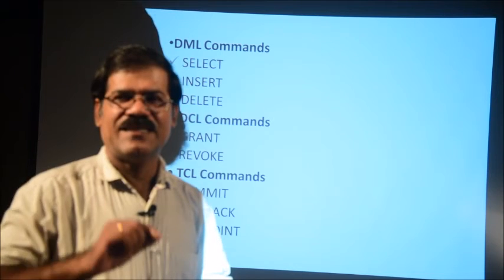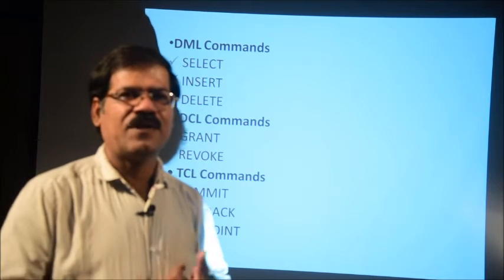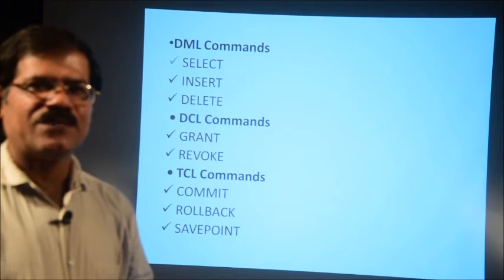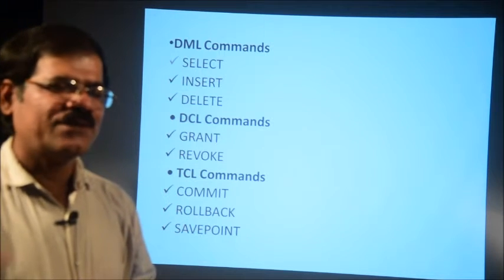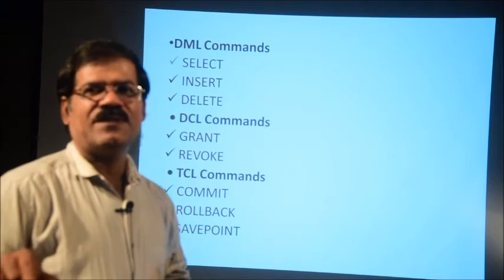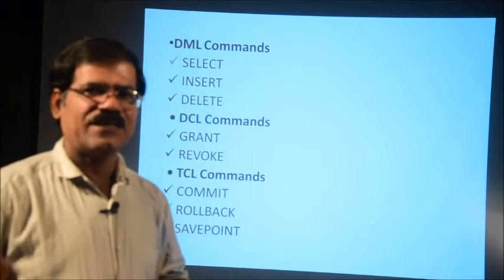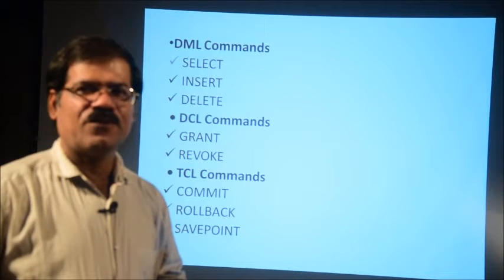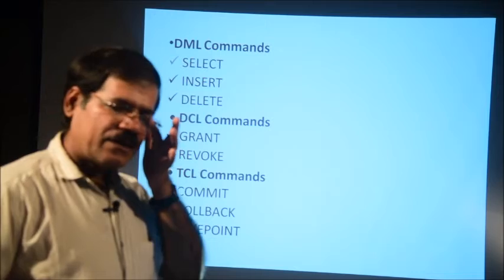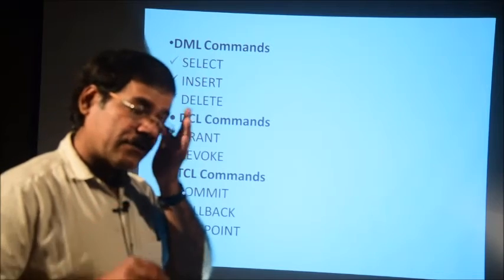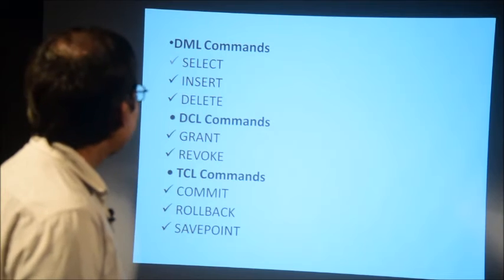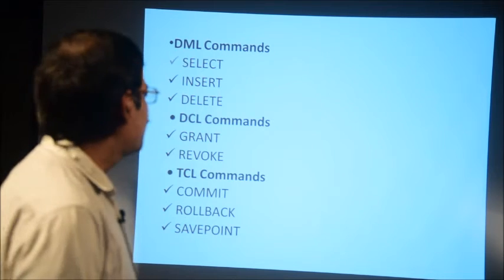Roll number 1, details of roll number 1: name is Ram, address is A1, hostel name is suppose H1. Similarly, roll number 2, name is N2, address is A2, hostel name is S2. Roll number 3, roll number 4, roll number 5: each individual record I want to insert in a table. First create, then insert the records. So by using the insert command, we can insert records in a table or in a database.